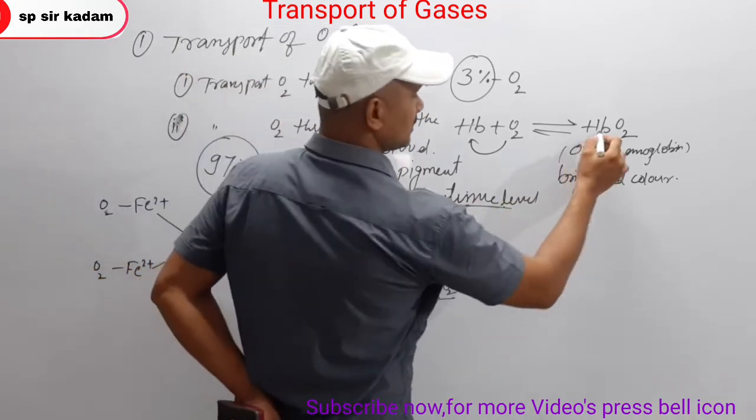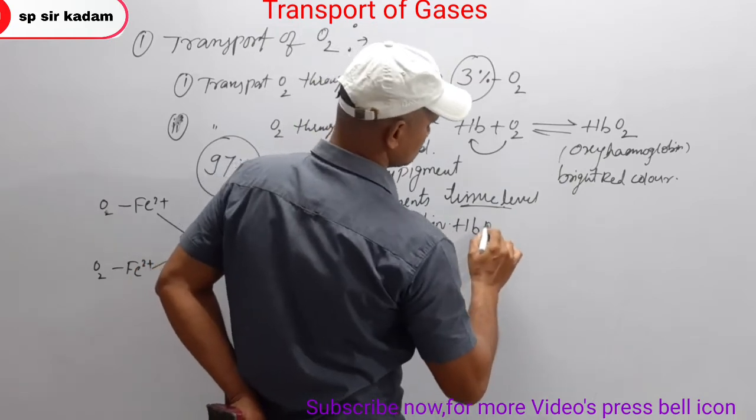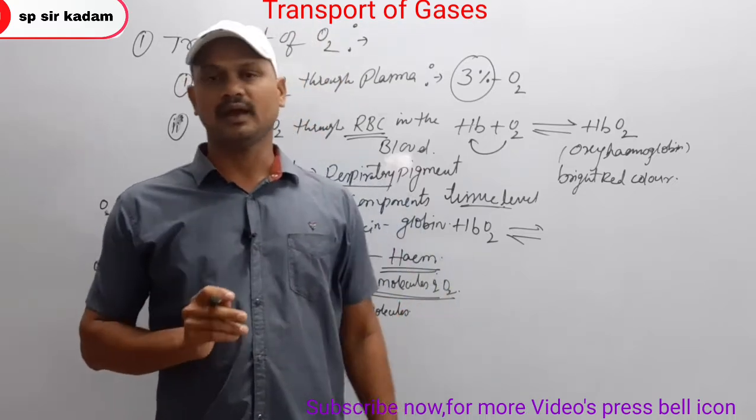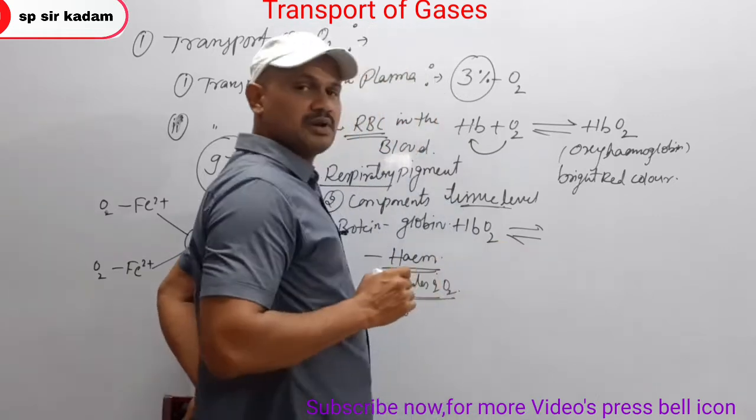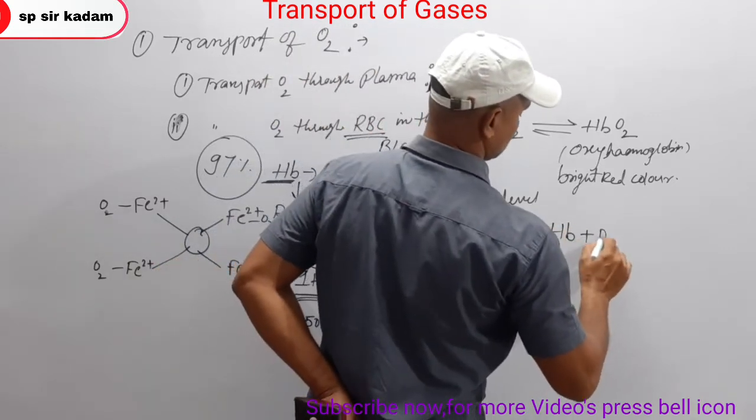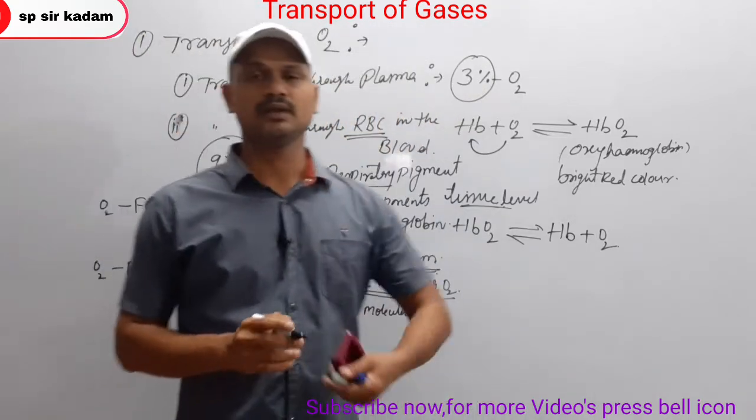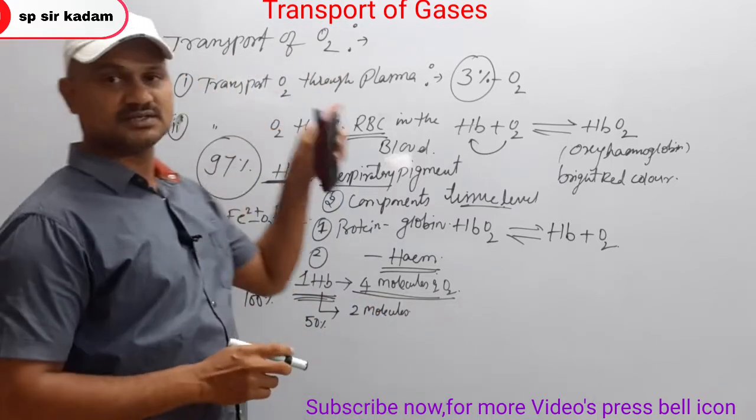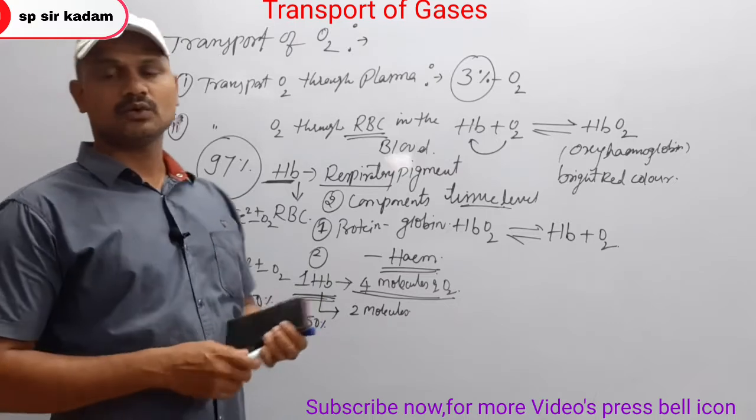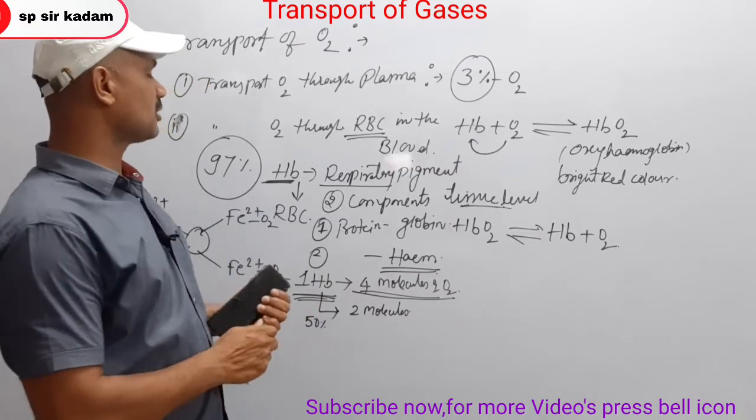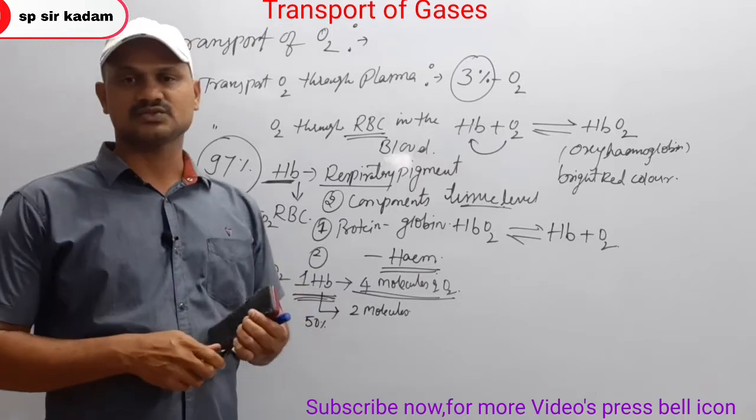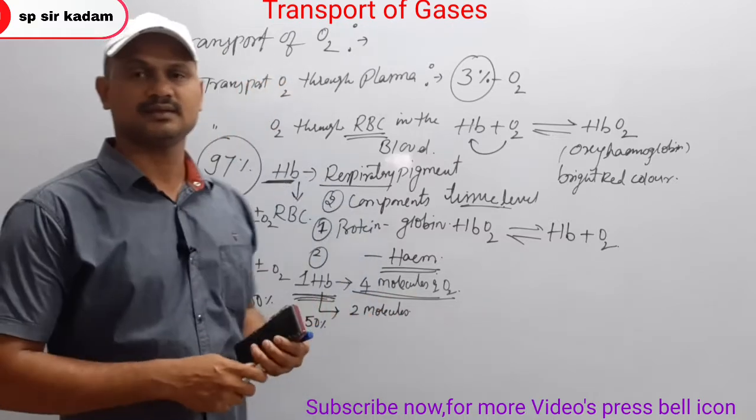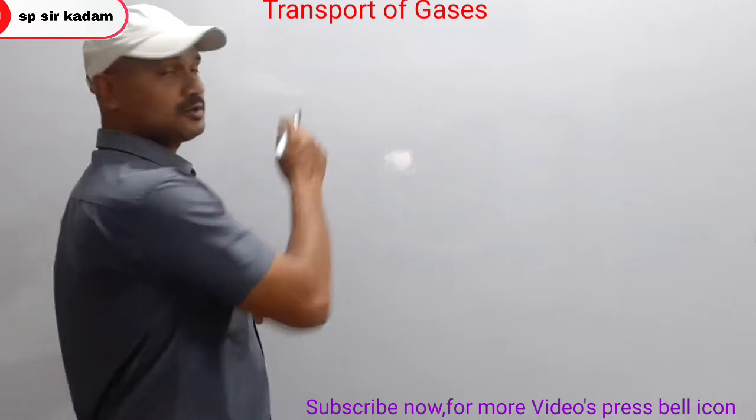So at that stage, this oxyhemoglobin is dissociated, that is, separated into hemoglobin and oxygen. That is a reversible reaction. Remember, transport of oxygen is in 2 ways: through plasma, here only 3%, and through RBC in the blood, that is 97% of oxygen transported from lungs to tissues.